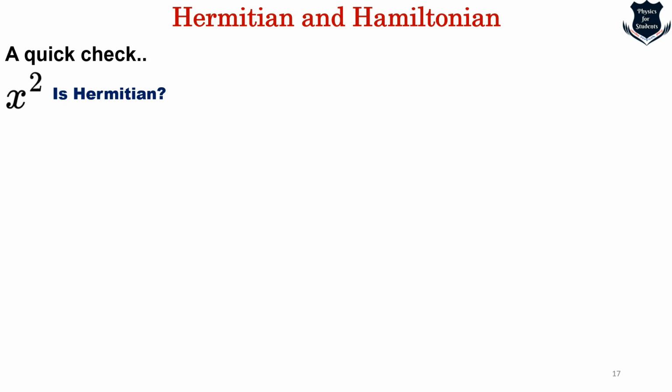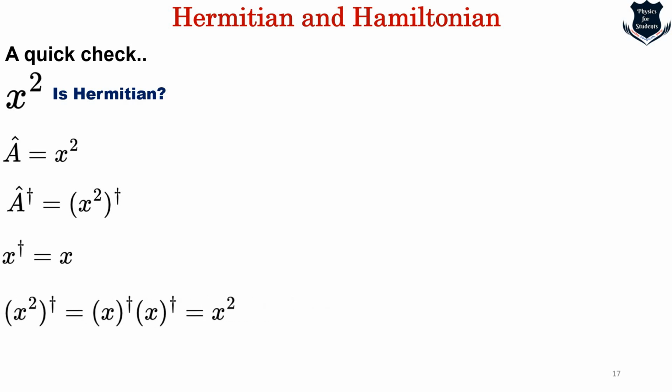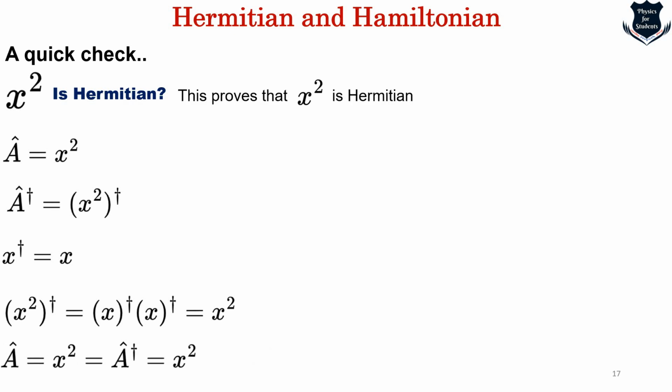So here is a quick example. Let us check whether x squared is Hermitian or not. We just take this simple mathematical calculation. The next step follows, and from here you see we get x squared. From that we can deduce further that A equals x squared, and the Hermitian conjugate is x squared. So we prove that x squared is Hermitian. You can skip this part. I mean to say you don't need to be that mathematical, but this is a very simple deduction. I just thought to show you.